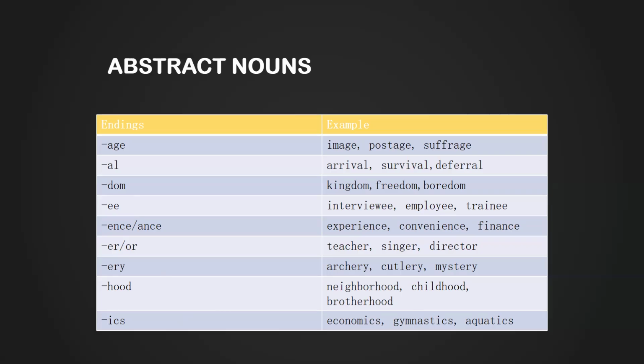These are nouns. ICS: economics, gymnastics, aquatics. Remember, whenever you see these endings, these are nouns. Or if you have the verb or the adjective form of the word and you want to create the noun, remember, you can add these endings.